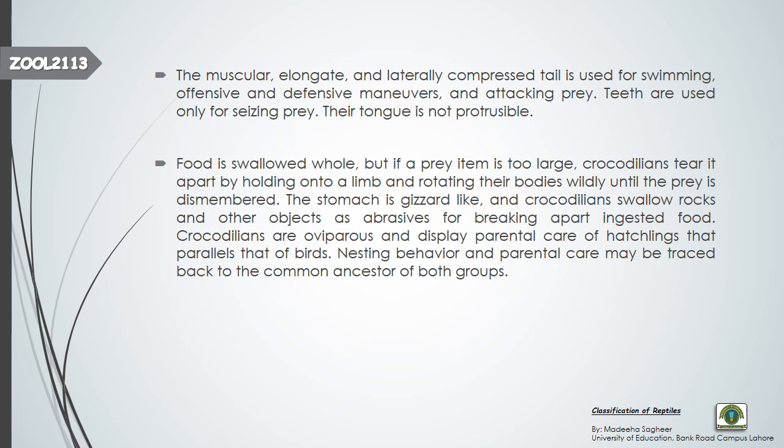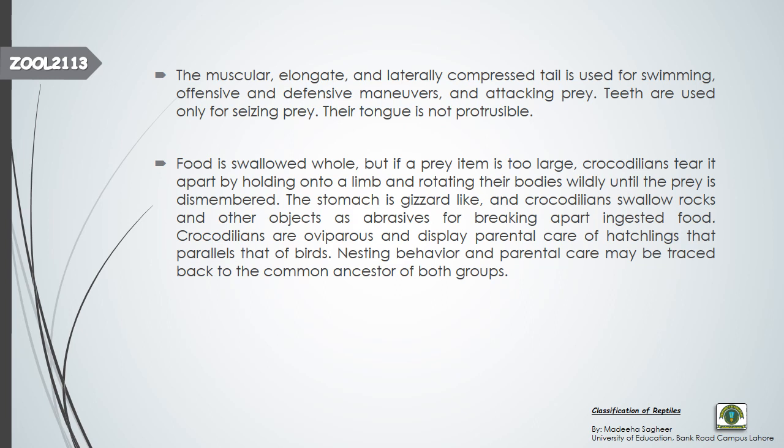Crocodilians swallow rocks and other objects as abrasives for breaking apart ingested food. They ingest rock pieces to break apart the ingested food.